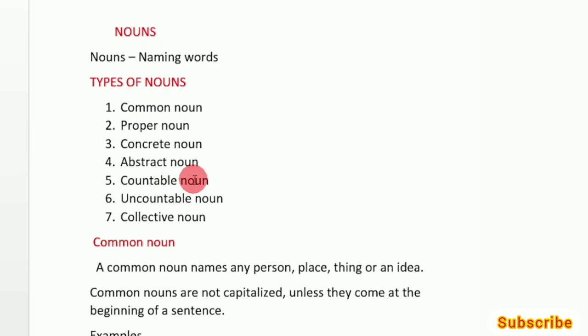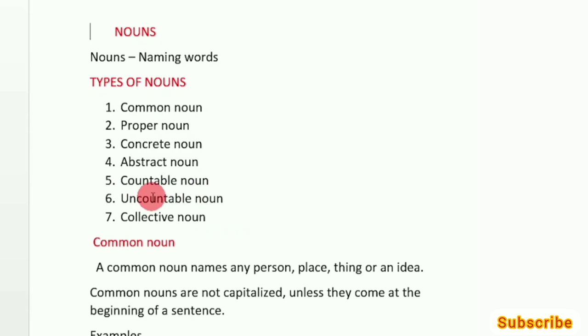So, moving on to the next one, which is countable noun. So, you can count countable nouns. Say, for example, pen, phone, books. So, countable nouns are also called count nouns, right? Simple. Let's now talk about uncountable nouns.